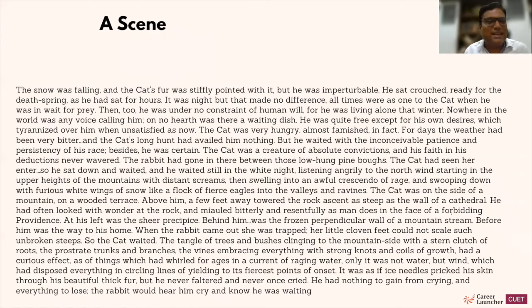So this is just an example of a scene. What do we mean when there is a passage on a scene? You can simply stop the video and have a quick look at it. No need to read it completely. If you want to read it, it's entirely up to you.